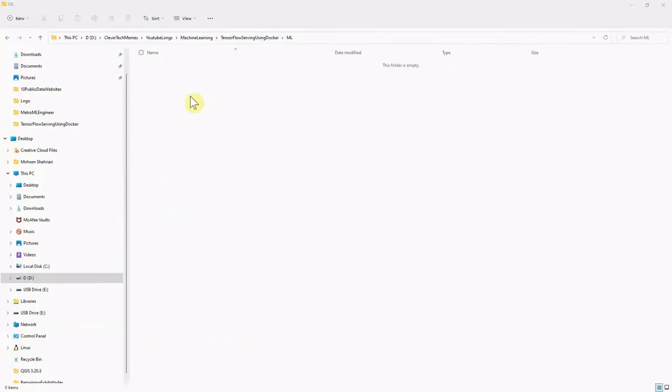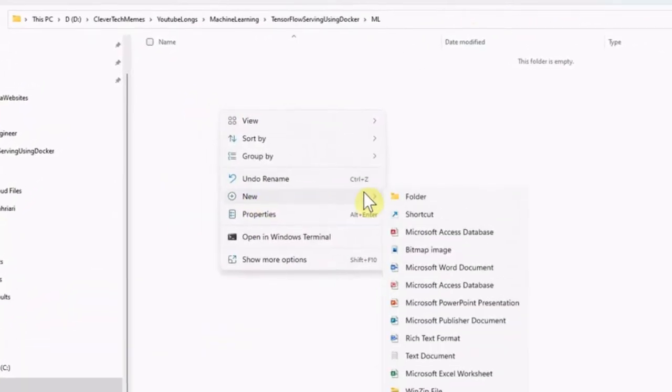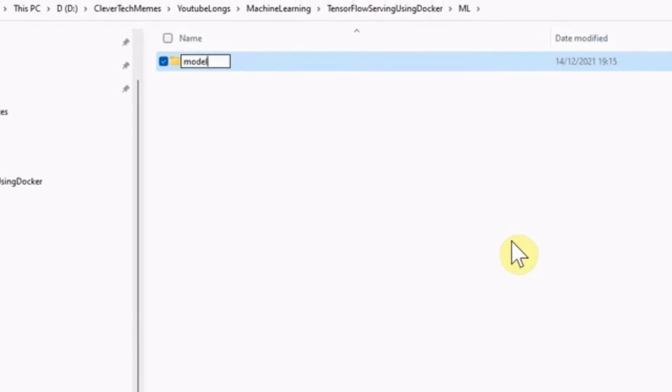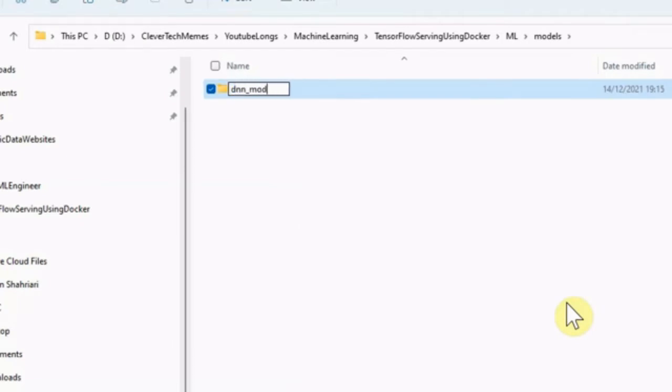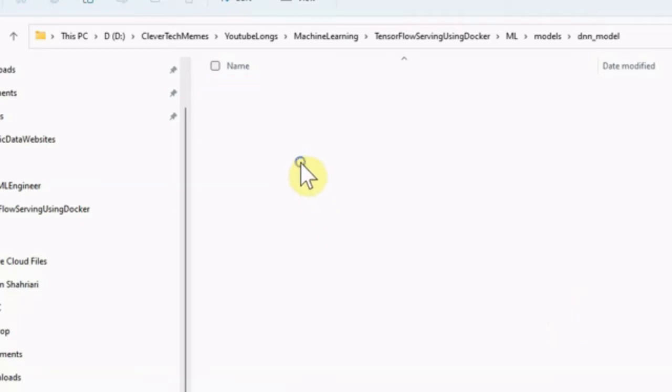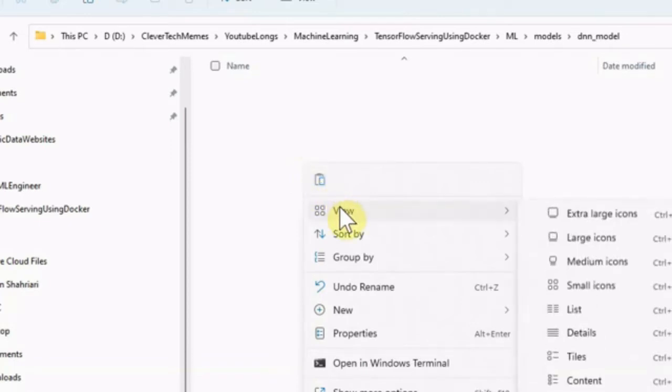we have it downloaded. So here I'm right clicking and creating a new folder which I name models. I go to this folder and now I'm creating another folder and just name it DNN model, like dense neural network model, or whatever you like to name it, it doesn't matter. And then I want to give a version to this model because this model is version 1. It's the first trained model.